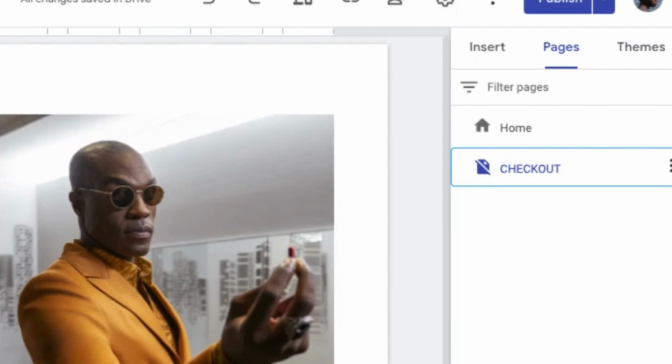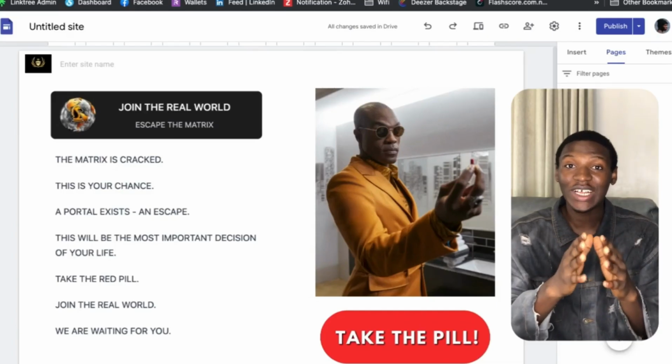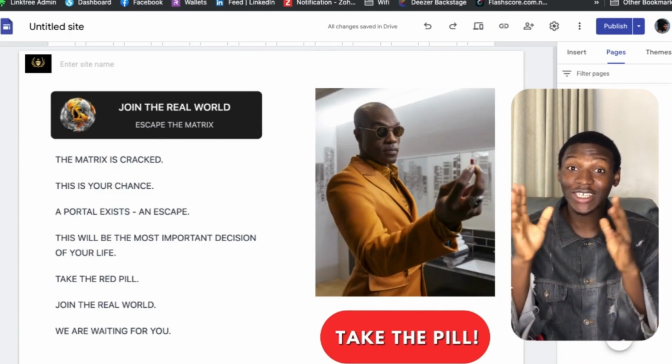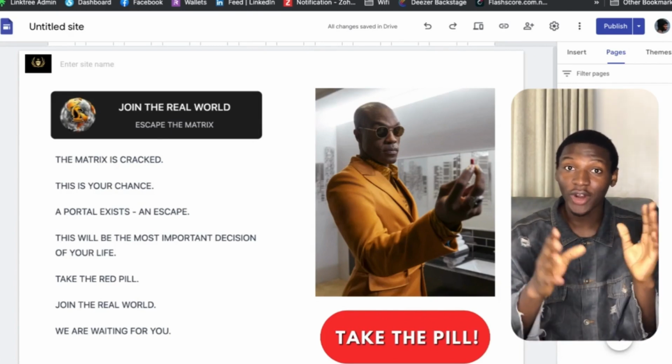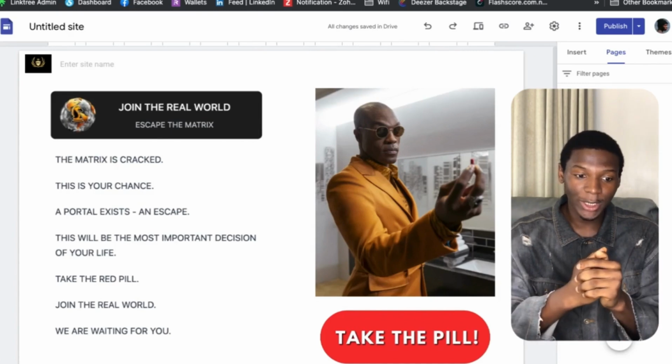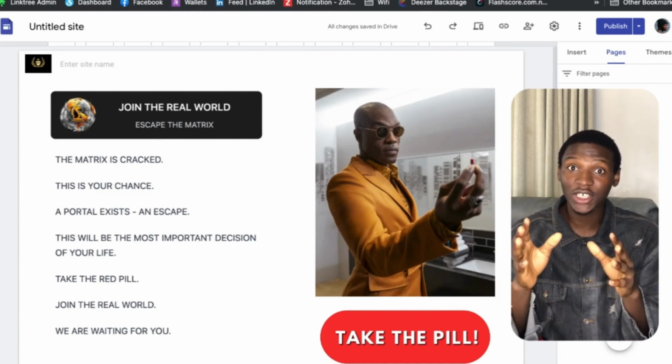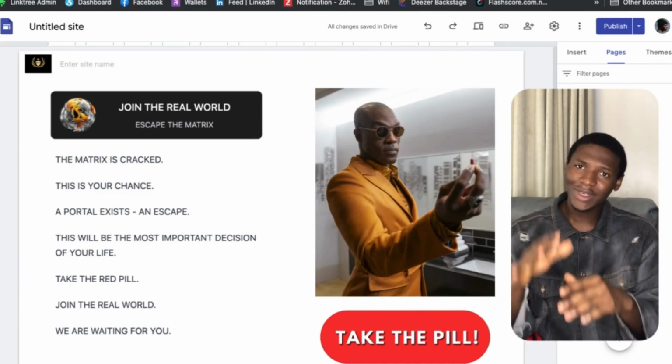So once you click on hide from navigation, next thing you want to do is you want to come over to, I actually noticed that my camera was not recording this entire time, so I had to turn it back on, right? So the show must go on, but I'm very sorry for that. I have to take note of that in future. So let's get back into the video, right?